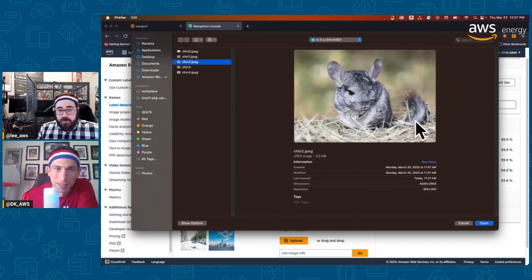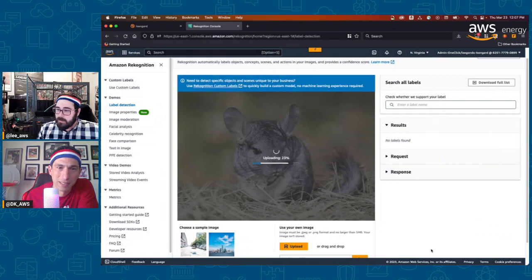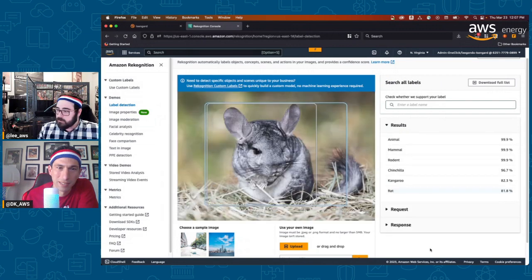Now, this is weird to me. This is a funny one. It's hard to identify, and it's outside, and there's hay. A lot of funny business going on here. Chinchilla. It knows it's a chinchilla. Oh, not kangaroo. It thinks a kangaroo, secondly.